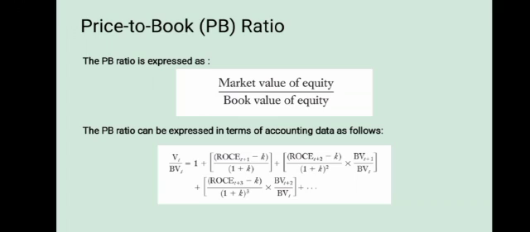Recognize that the PB ratio deviates from 1.0 when the market expects residual earnings, both positive and negative, in the future. If the present value of future residual earnings is positive, the PB ratio will be greater than 1.0. And if residual earnings are negative, the PB ratio will be less than 1.0.